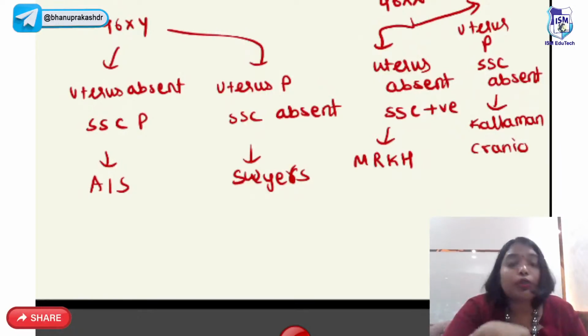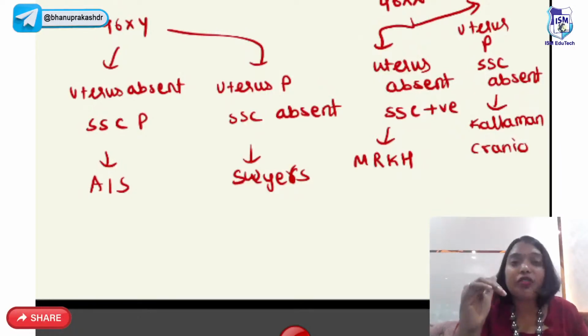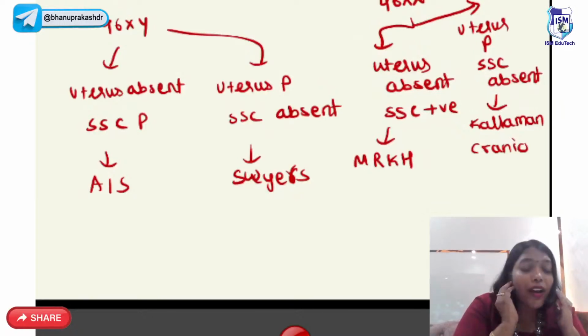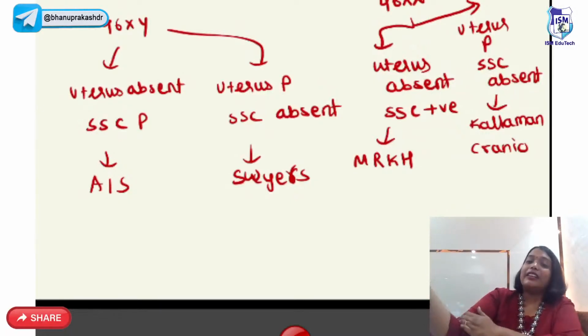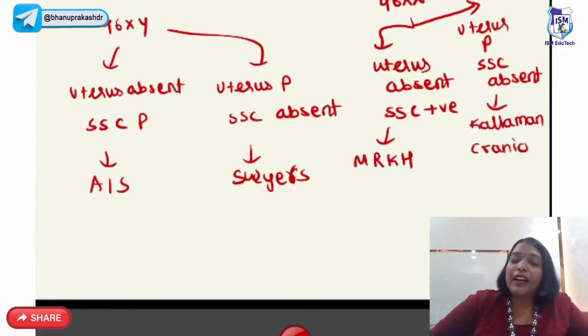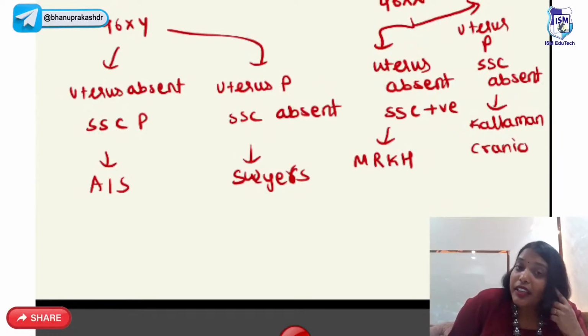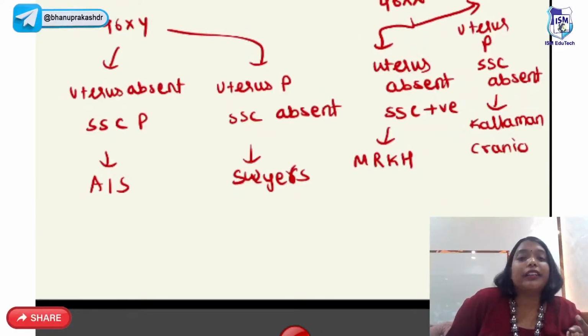Turners, you should know head to toe all the findings. Short stature, webbed neck, low hairline, short fourth metacarpal, cubitus valgus, streak gonads, lymphedema, coarctation of aorta with bicuspid valve. They are prone to autoimmune diabetes, thyroid disorders, hearing problems, horseshoe kidney.